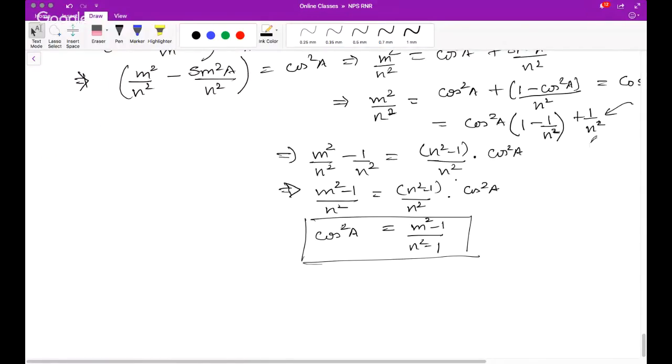So Neha has sent one more question, and the question says, given that 1 plus cos alpha into 1 plus cos beta and 1 plus cos gamma is this, show that one of the values of each member of this equality is sin alpha, sin beta, and sin gamma. Okay, the question is this.